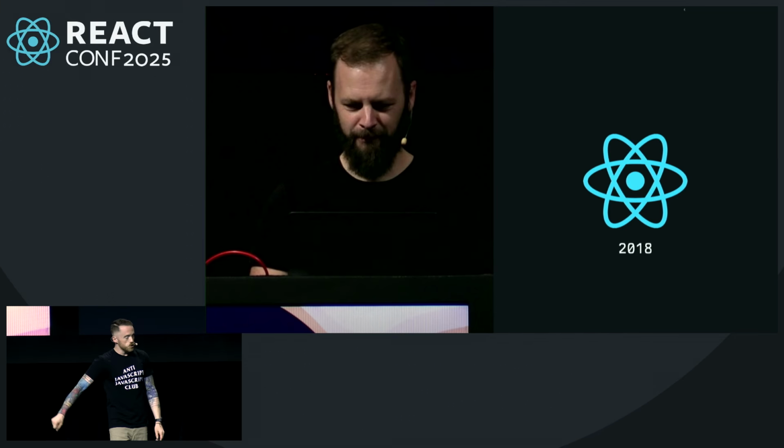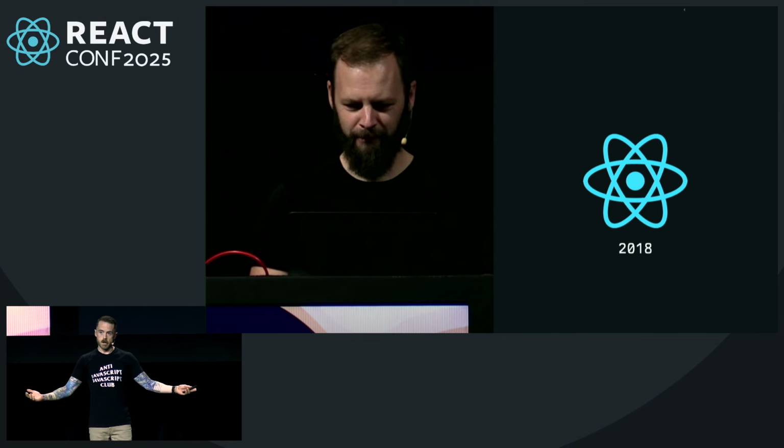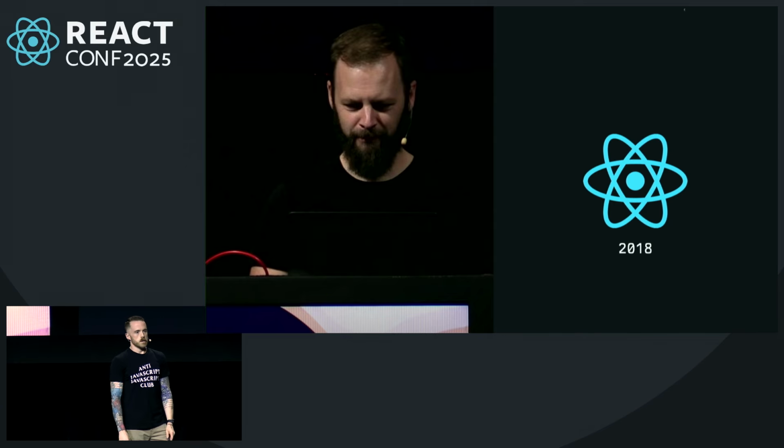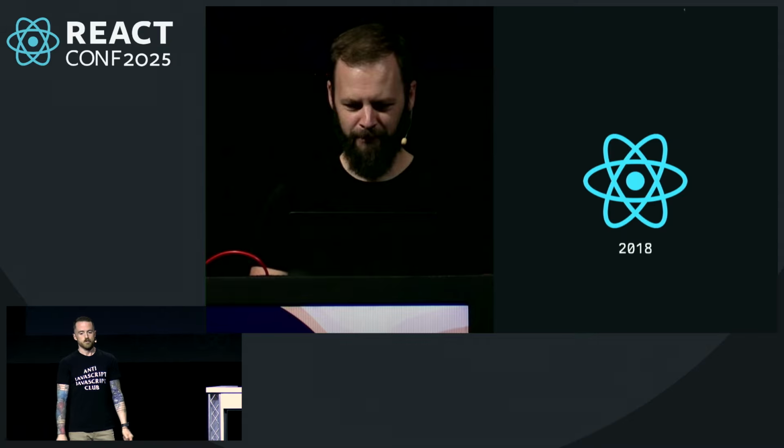In 2018, a good friend of mine named Ryan got on stage and talked about this new paradigm called hooks, and walked us through a refactoring from class components to hooks. Again, it felt different, but at the end of the day, what were hooks if not a way to make logic more declarative and more composable? And then later that year, it was a big year for React, we got an introduction from Dan to Suspense. And what was Suspense? Suspense was a way to make asynchronous stuff more composable and more declarative.